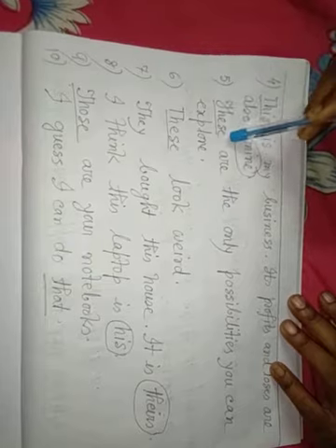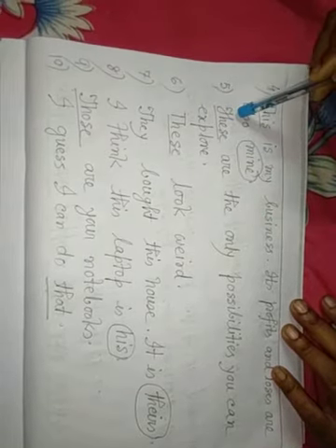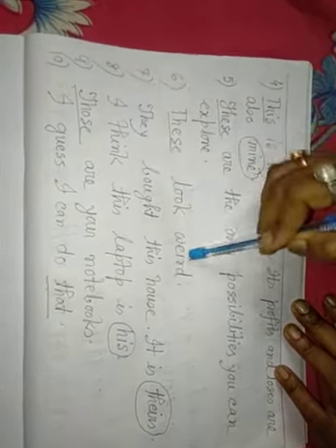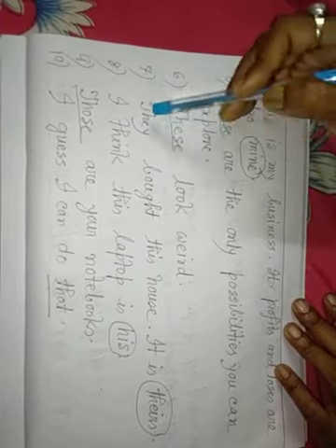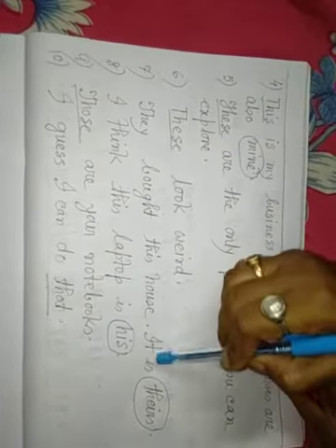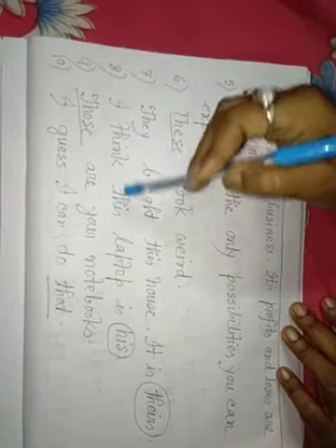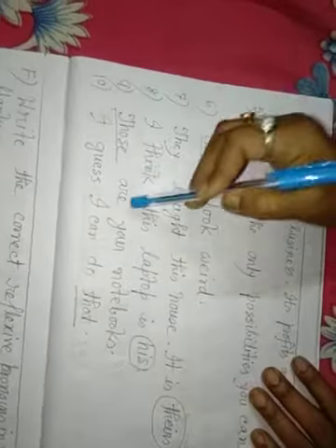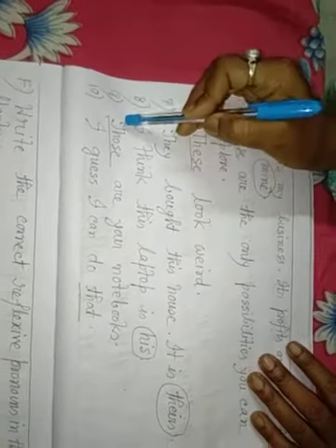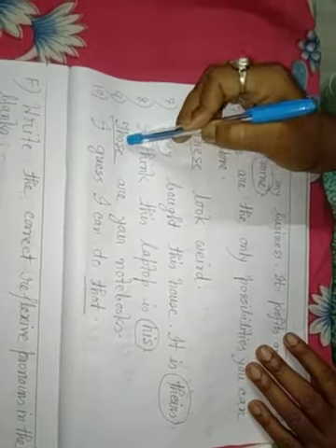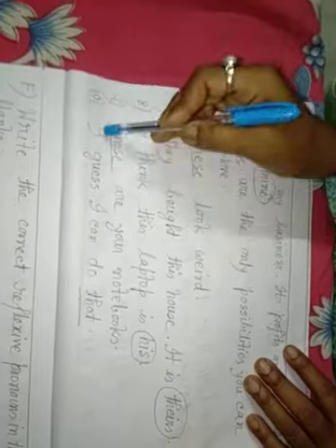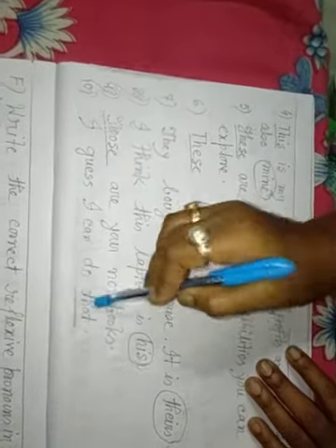These, demonstrative, underline. These look red. These, demonstrative, underline. They bought this house. It is theirs. Theirs, possessive, circle. I think this laptop is his. His, possessive, circle. Those are your notebooks. Those, demonstrative, underline. I guess I can do that. That, demonstrative, underline.